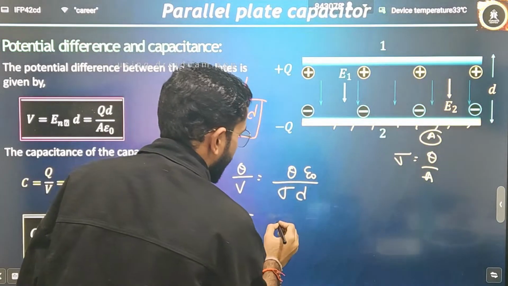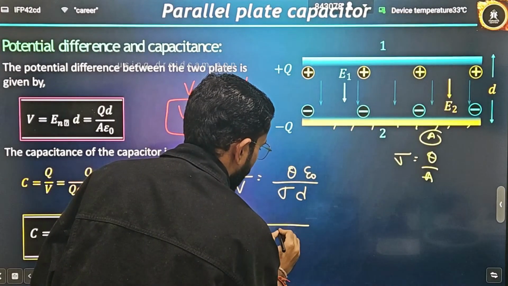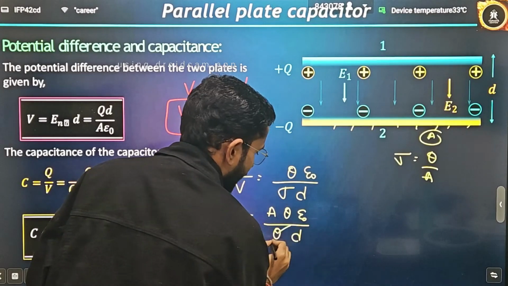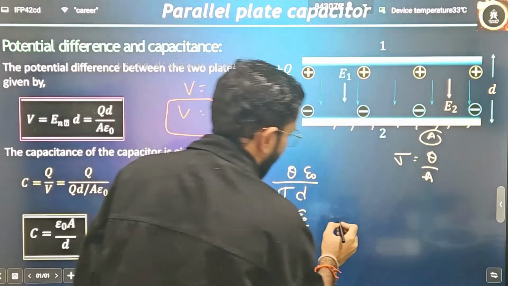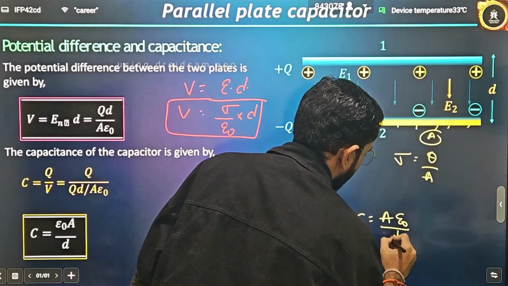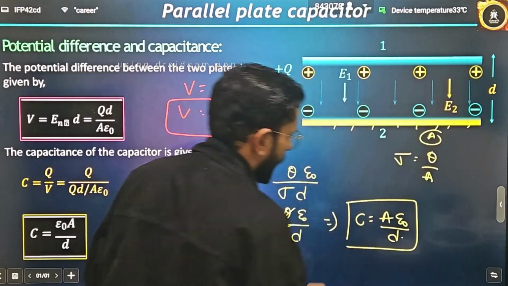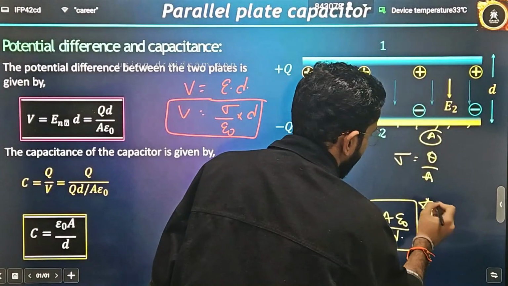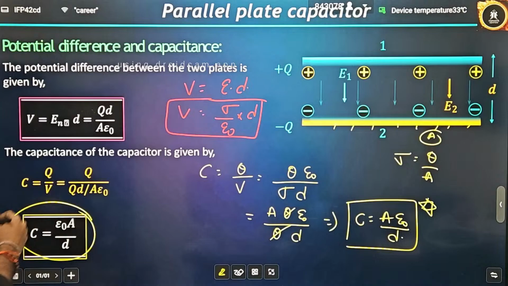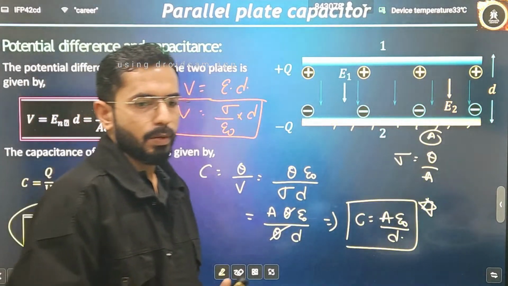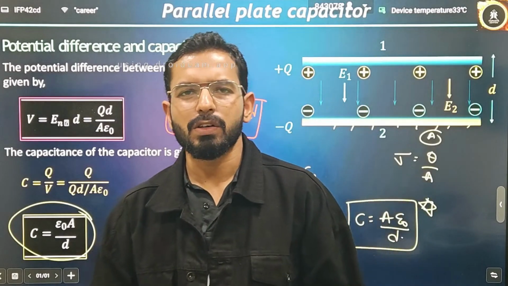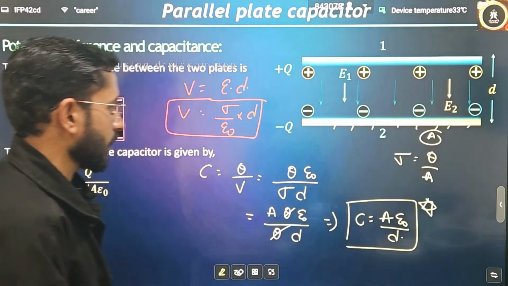So I will define sigma is equal to Q divided by A, and here it is already Q epsilon naught by D. What I can say here is that Q will get cancelled, and finally the capacitance that will be coming is equal to A epsilon naught by D. For a parallel plate capacitor, it is a very standard formula that you have to remember. C is equal to A epsilon naught by D. This is the formula that you have to remember. It is the most usual formula, and it is a very general formula in this topic, capacitance.